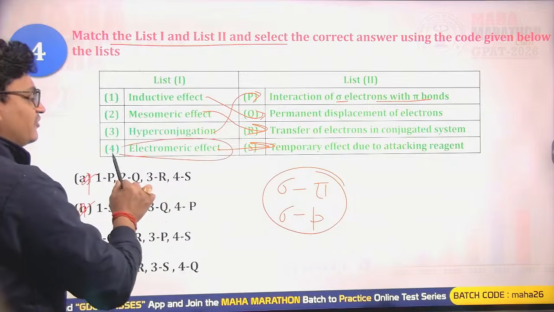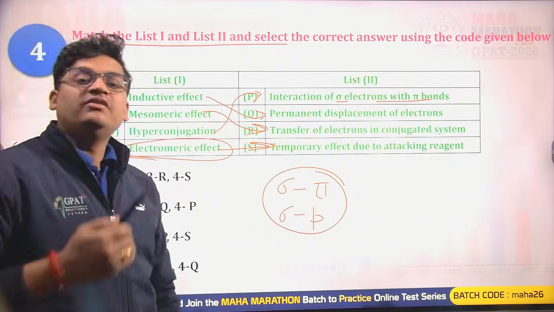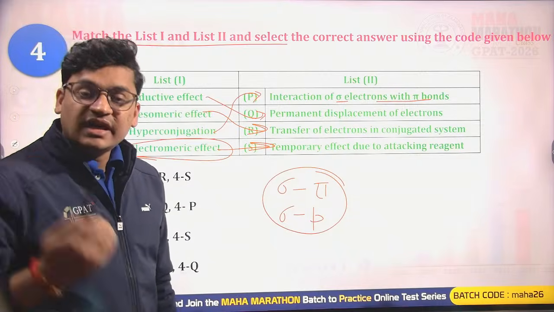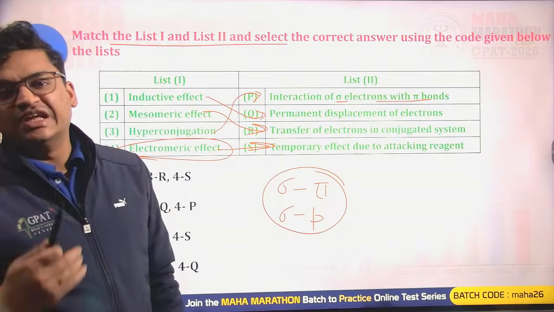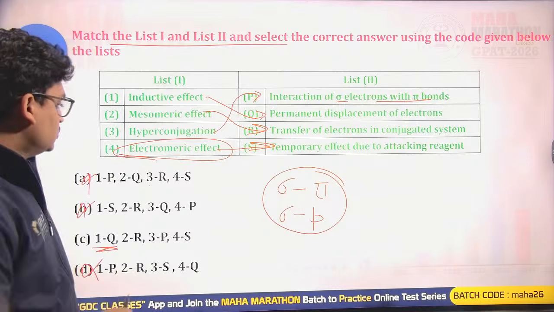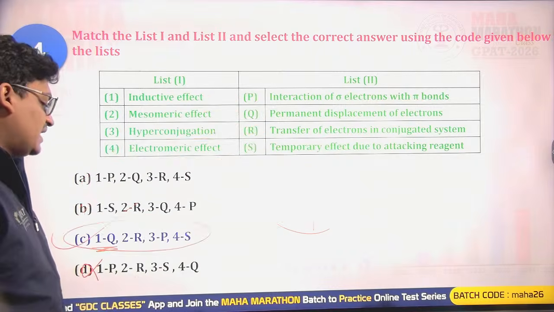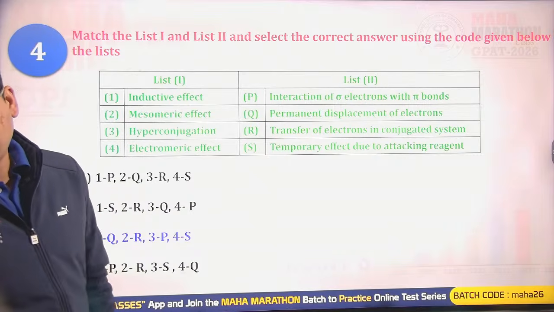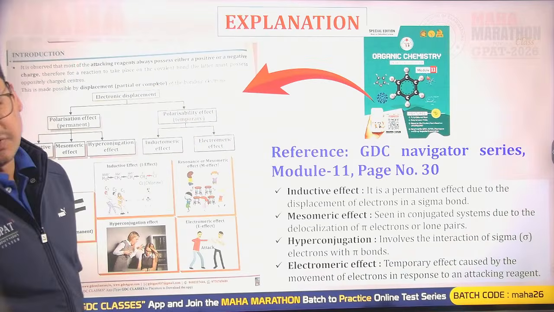Only the electromeric effect is a temporary effect. It is seen only when, on the demand of the attacking reagent, we see polarization in the substrate molecule. So the fourth will be S. Only option C has all correctly matched options. So that is the right answer. C will be the right answer for this question.